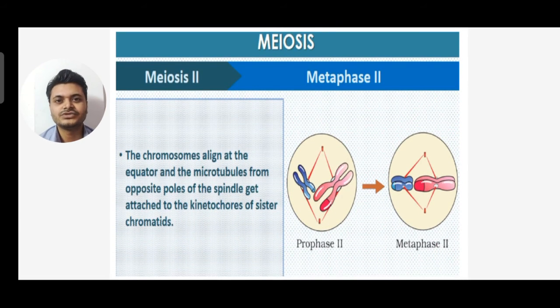Next is metaphase 2. In this stage, the chromosomes align at the equator, and the microtubules from the opposite poles of the spindle get attached to the kinetochores of the sister chromatids.